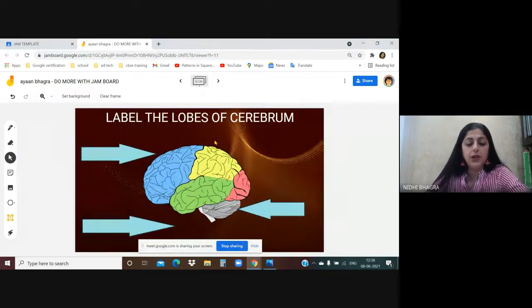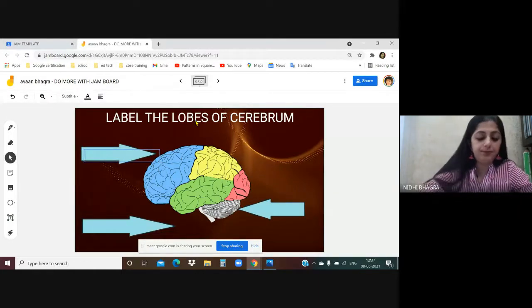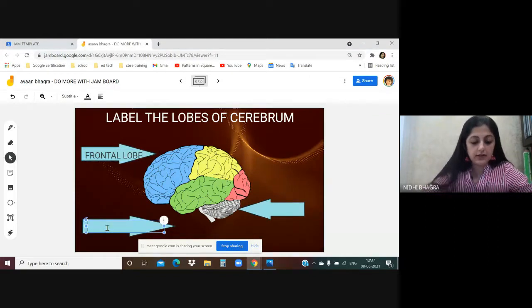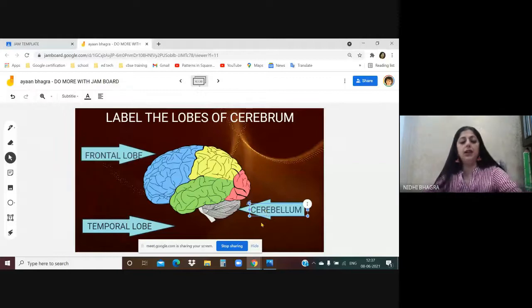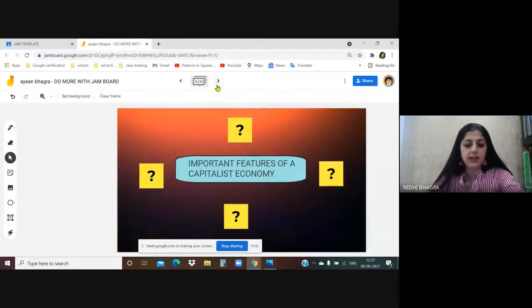Next one. Label the lobes of cerebellum. I told you this Jamboard, label the parts and all, it's very, very helpful. So the child will open this and just double click in the text box, use the text box to write down this is a frontal lobe. This is temporal lobe. Cerebellum. This way the child will label, it's all done. Let's move on to the next template.